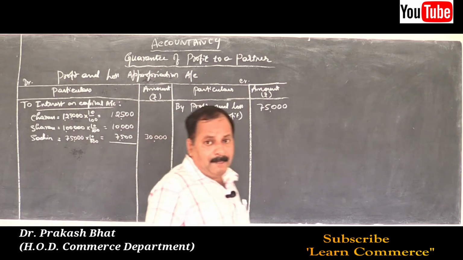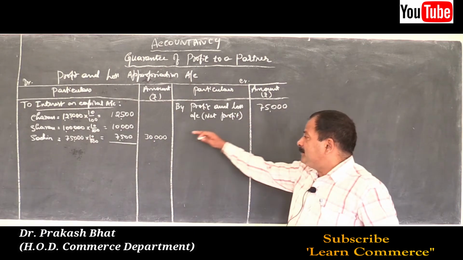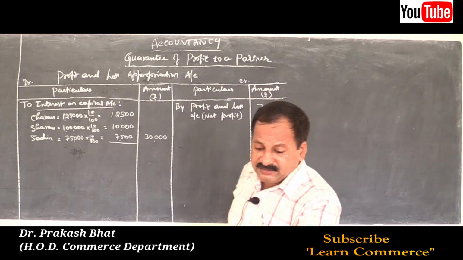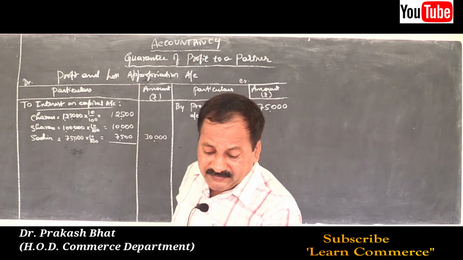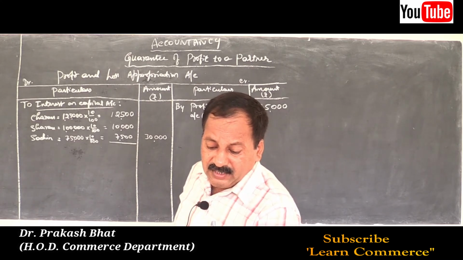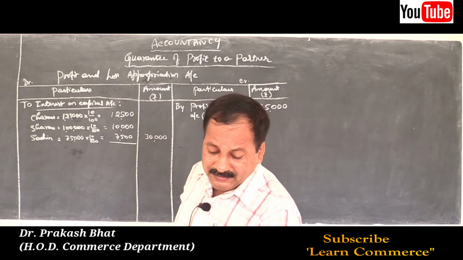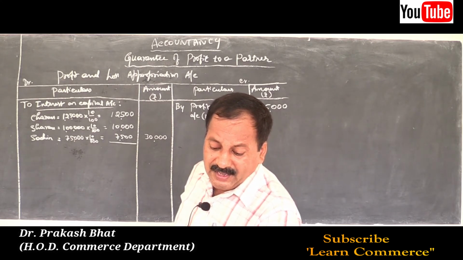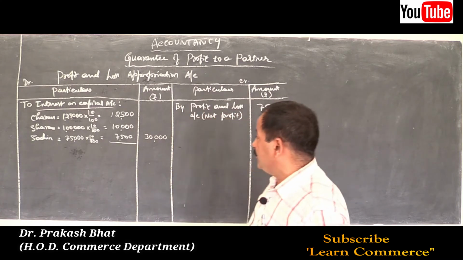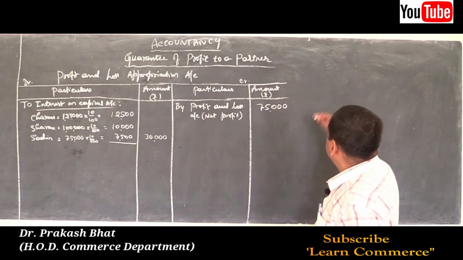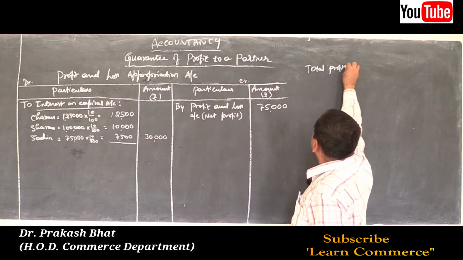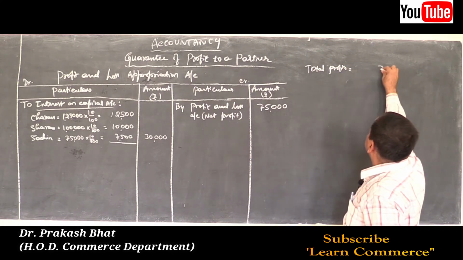Now, what you have to do is find out, after providing this interest on capital, it is clearly given that the profit before charging interest on capital amounted to rupees 75,000, and we have to distribute it among the partners, and the guaranteed amount should not be less than 15,000. Now we have to distribute the remaining amount. Let us do a working note here. Total profits is equal to 75,000.